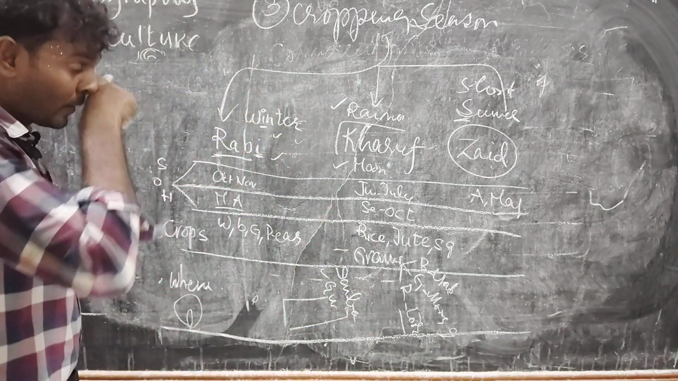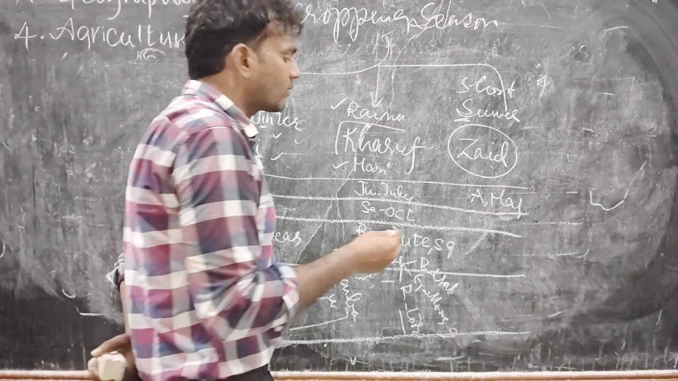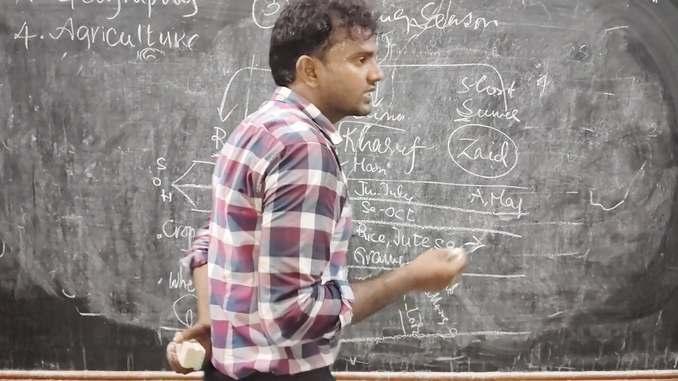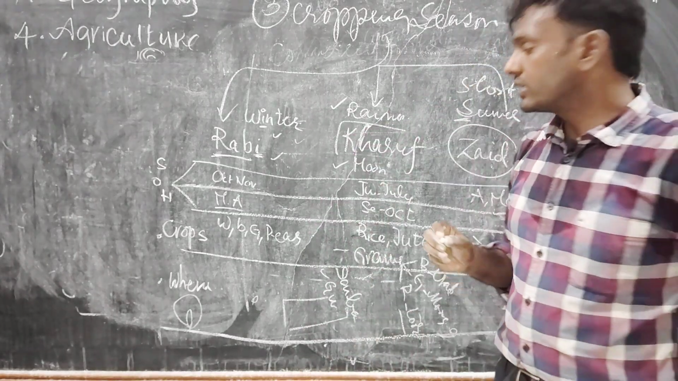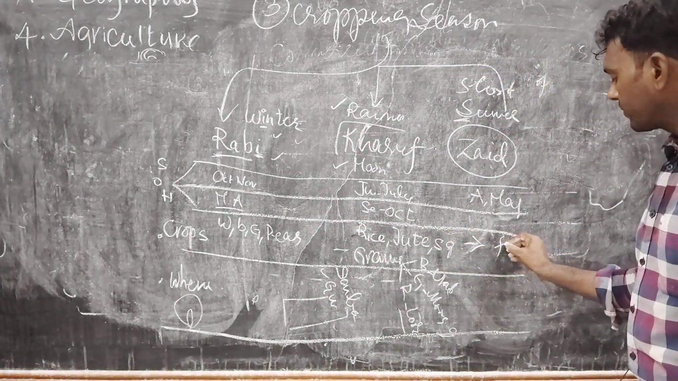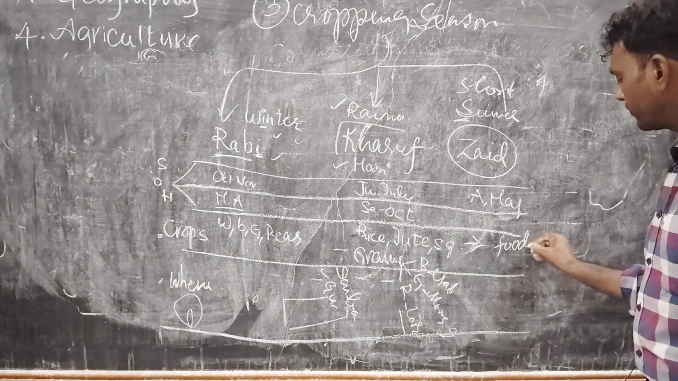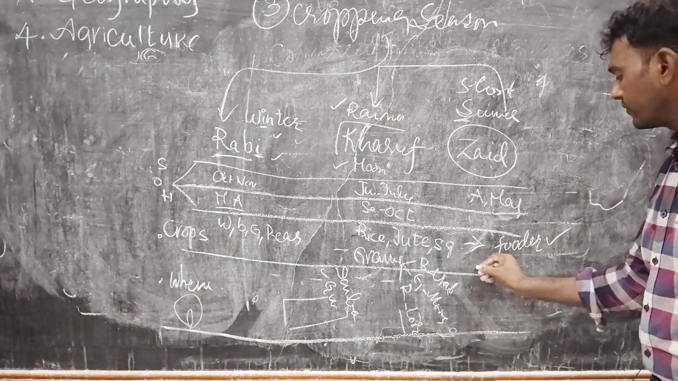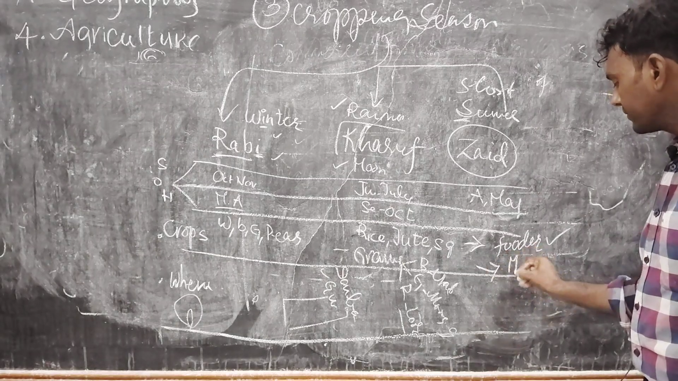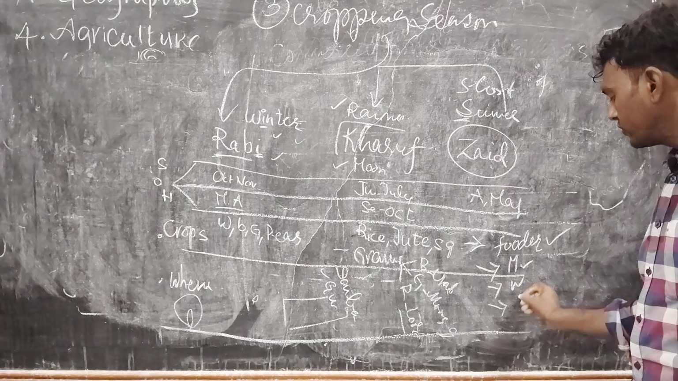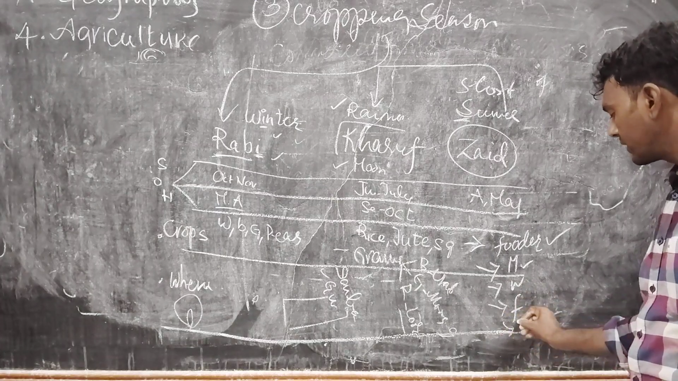Is it clear? Okay, coming to Jayad season, what kind of crops are we cultivating? See here, it is a short term crop. In this season we are cultivating fodder crops. Fodder crops means we use these crops for feeding animals. Second, we are cultivating muskmelon, watermelon, and fruits and vegetables.